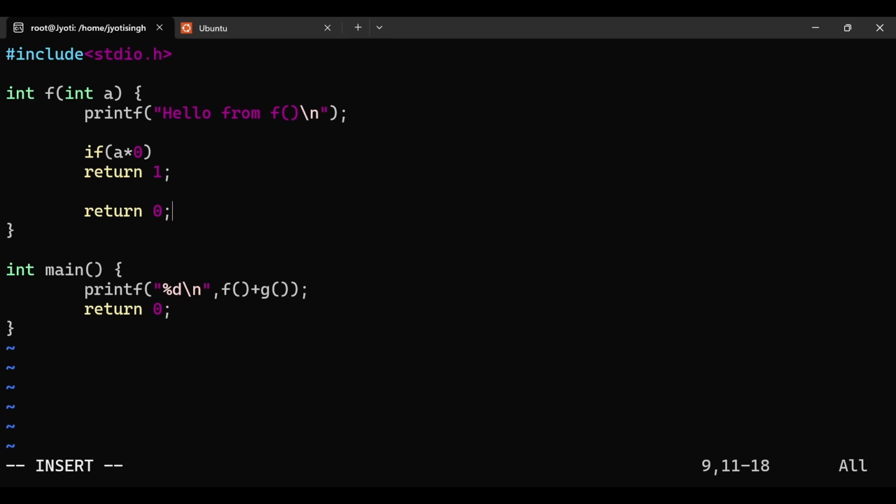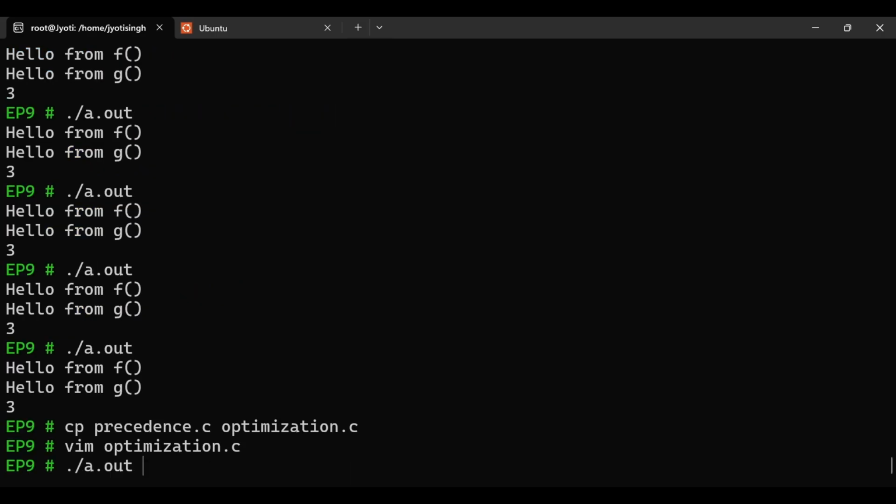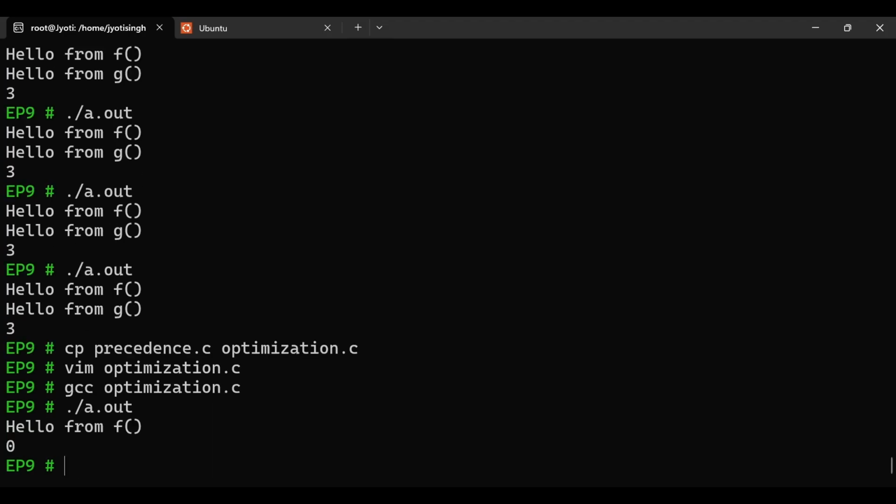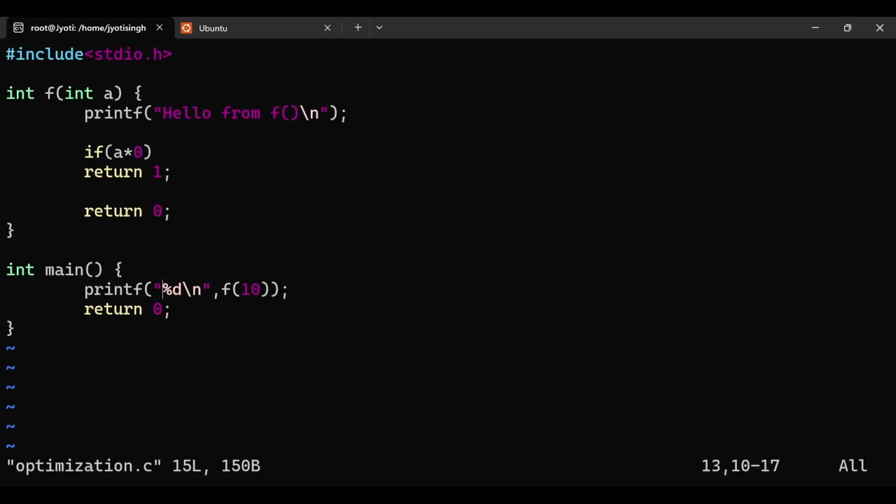Let me set a as 10. See what output we are getting. Hello from f of 0, and the output we are getting is 0.